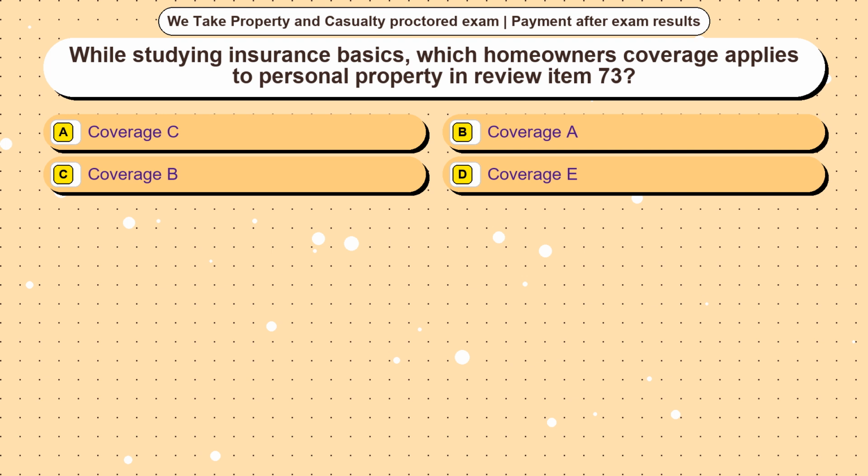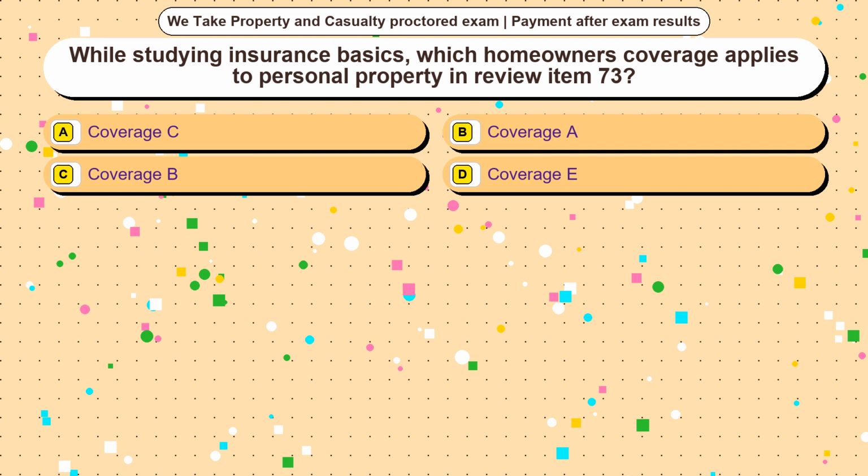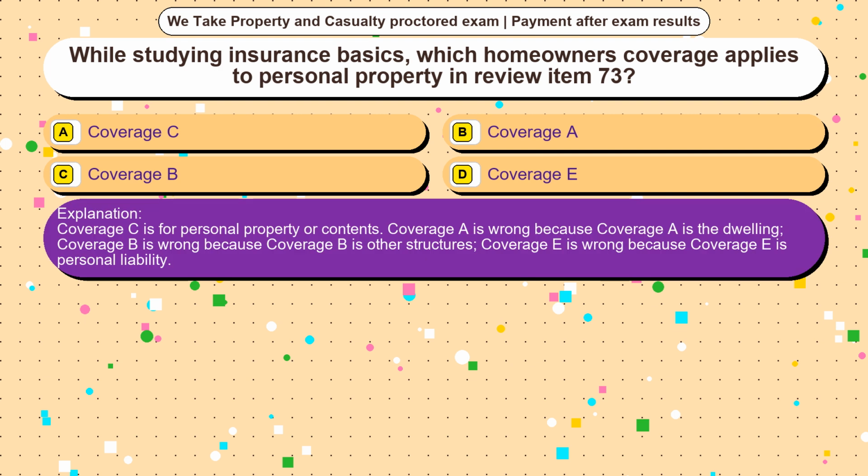Question 5. While studying insurance basics, which homeowner's coverage applies to personal property, and review item 73? Option A, coverage C. Option B, coverage A. Option C, coverage B. Option D, coverage E. The correct answer is option A. Coverage C is for personal property or contents. Coverage A is wrong because coverage A is the dwelling. Coverage B is wrong because coverage B is other structures. Coverage E is wrong because coverage E is personal liability.